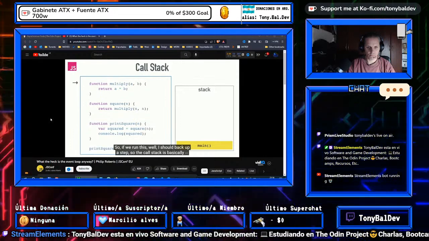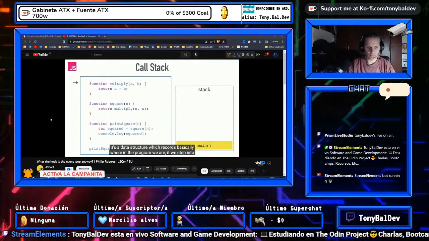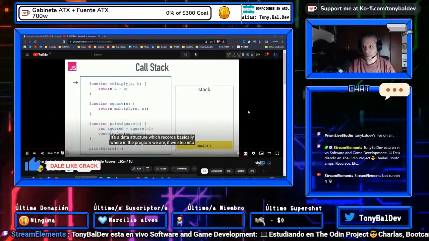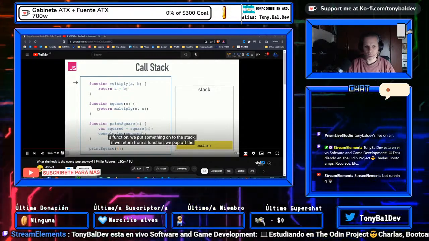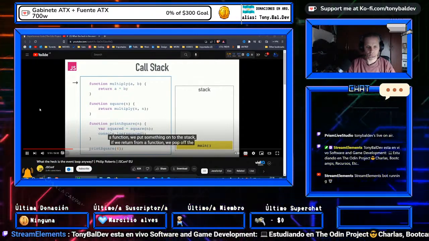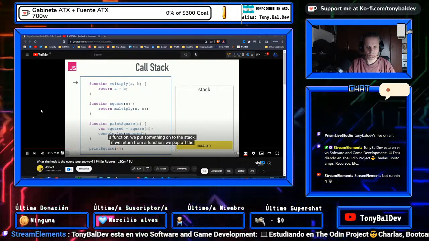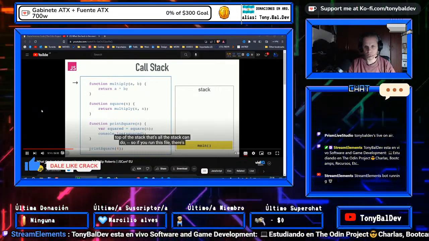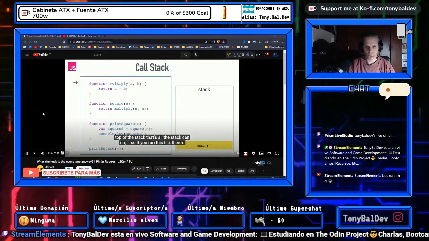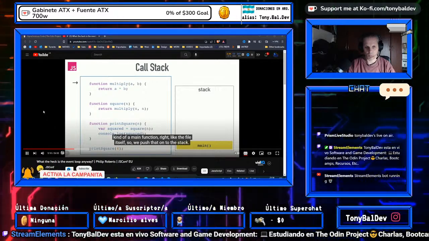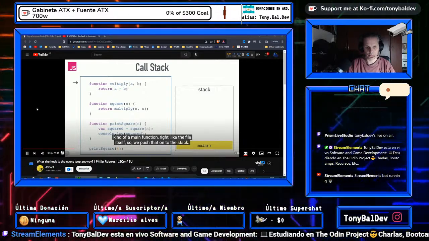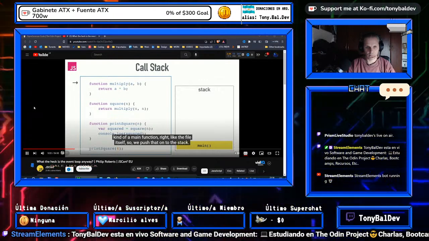So the call stack is basically a data structure which records where in the program we are. If we step into a function, we push something onto the stack. If we return from a function, we pop off the top of the stack. That's all the stack can do. We push stuff on the top, pop off the top. So if we run this file, there's kind of a main function, like the file itself. So we push that onto the stack.